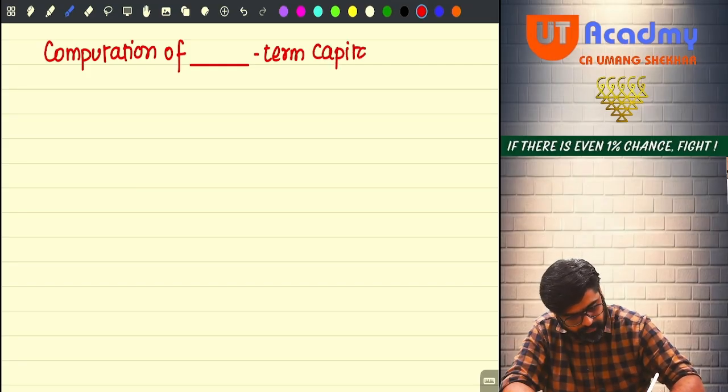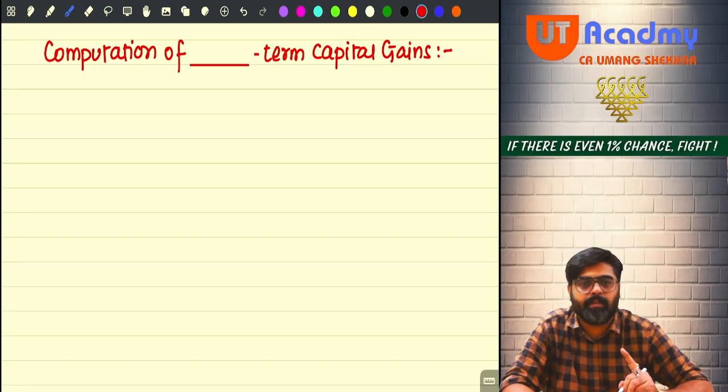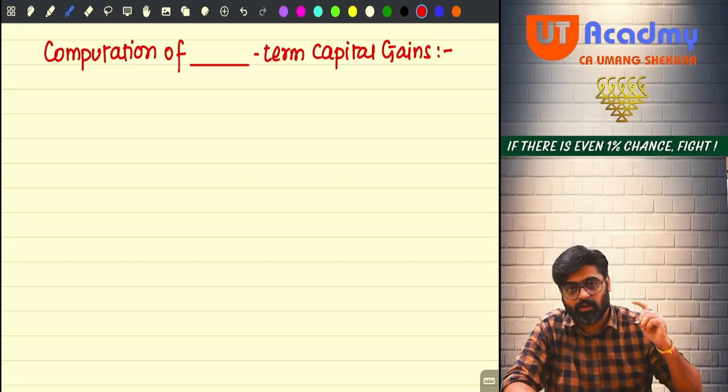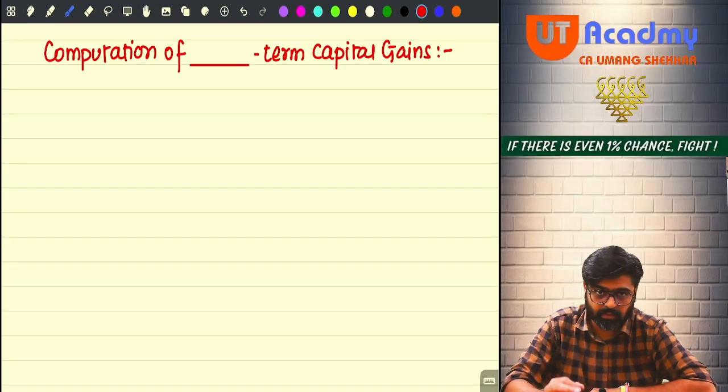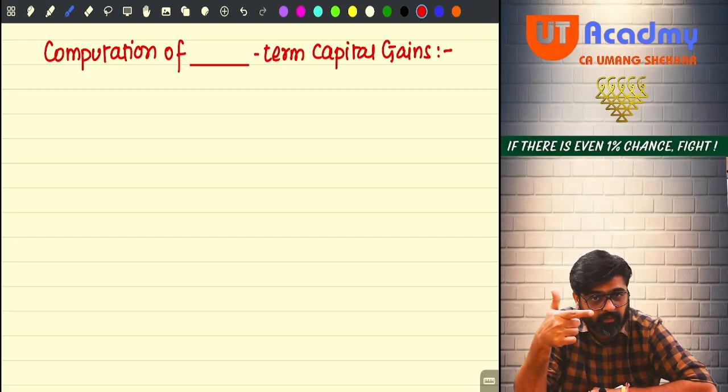capital gains. It can be short term also, it can be long term also. But right now I am not aware. This will depend on the period of holding of the capital asset. But in order to determine what type of gain we are calculating, we are supposed to make a working note. The first working note will be to determine the period of holding, the type of capital asset and the nature of capital gain to be calculated.